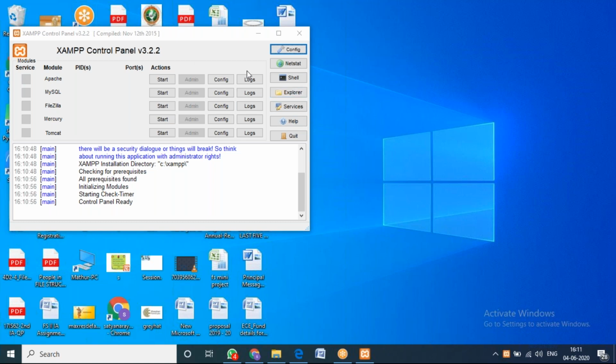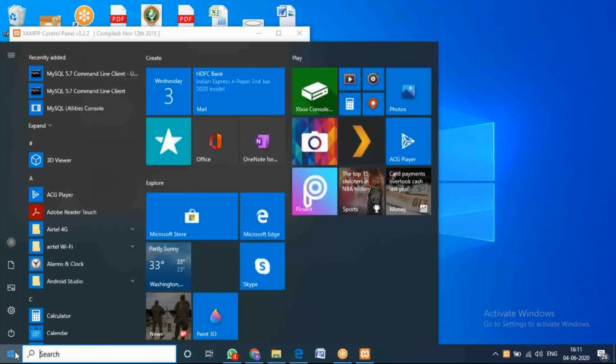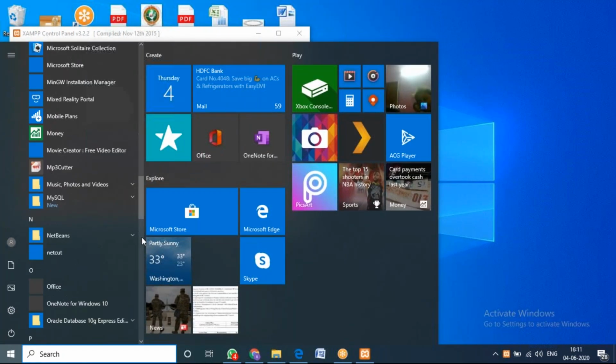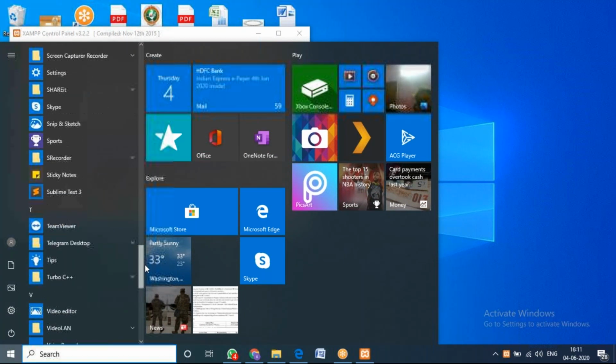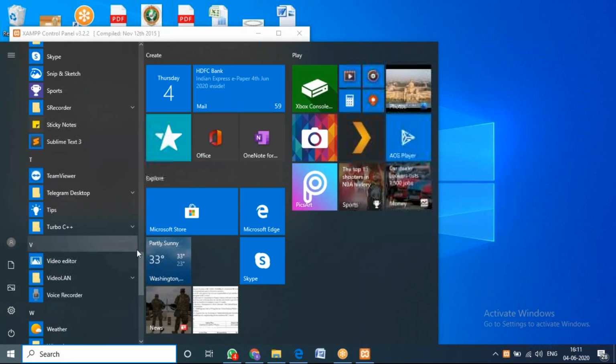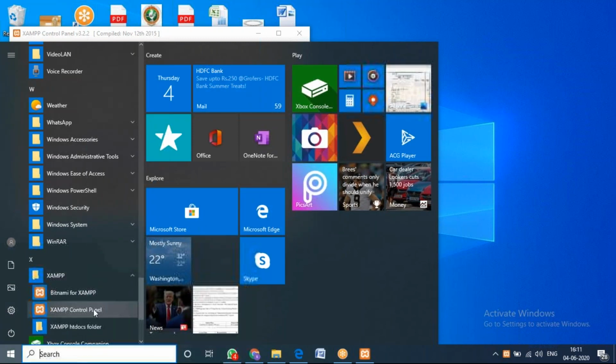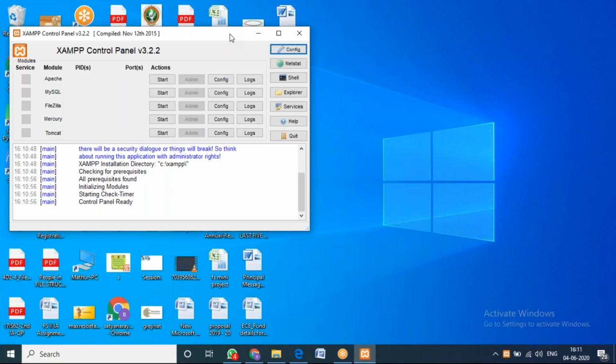This is the XAMPP control panel. As I said yesterday, if you want to open it, you need to go to the start bar, then go to XAMPP, where your XAMPP is installed. In that, you should go to XAMPP control panel. When you open the XAMPP control panel, you will see this.